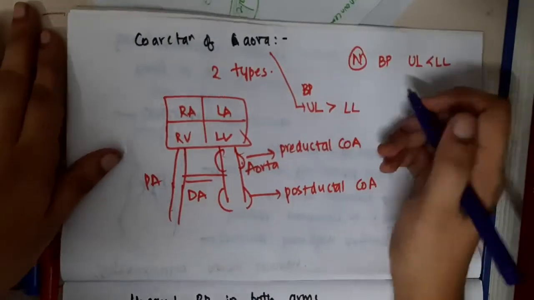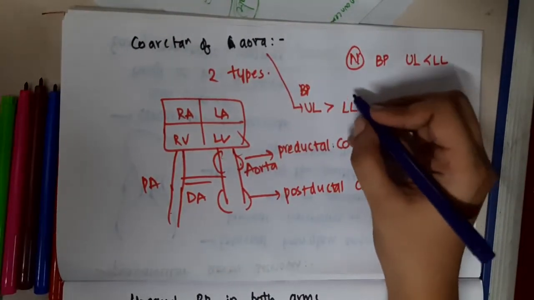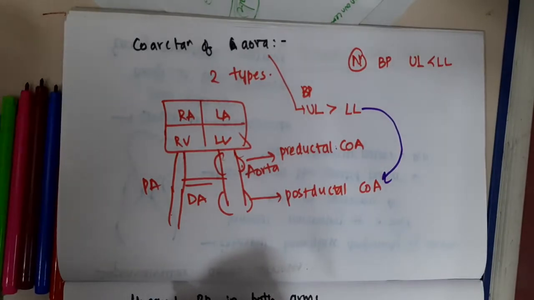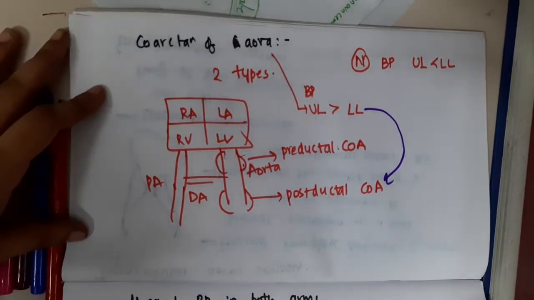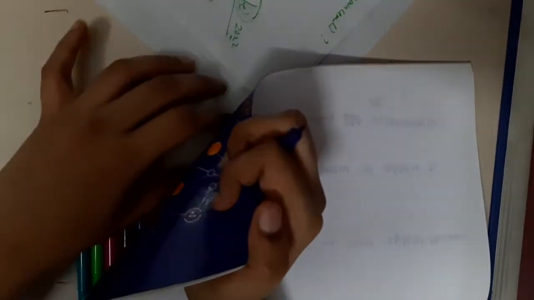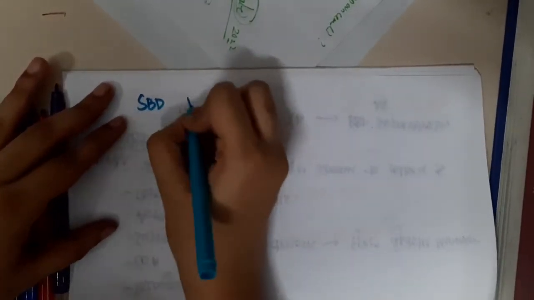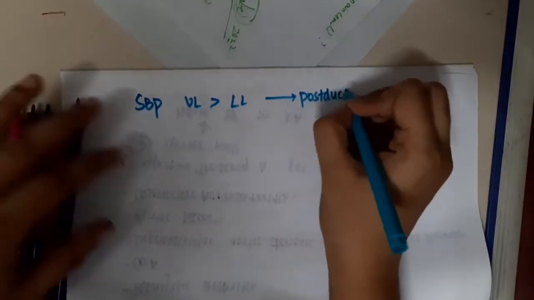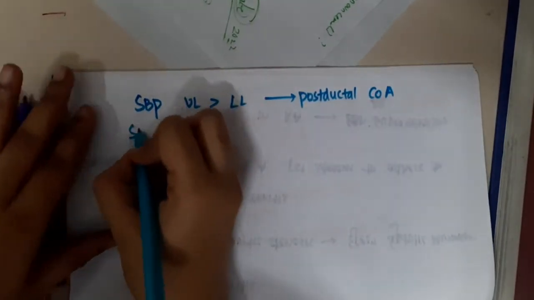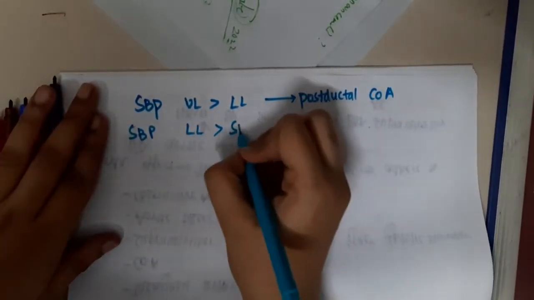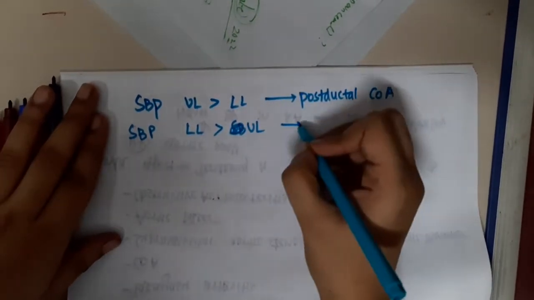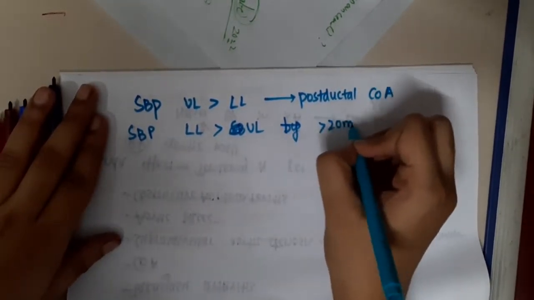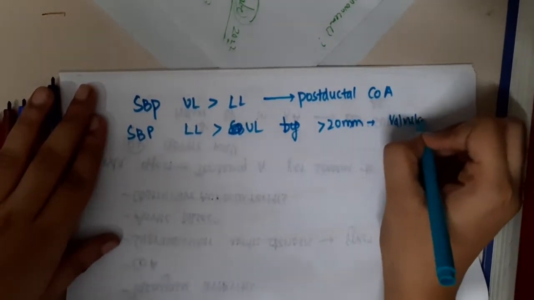One more important thing which I forgot: BP of the upper limb more than the lower limbs is mainly seen in postductal coarctation of aorta rather than preductal coarctation of aorta. One more important one-liner: systolic blood pressure of the upper limbs more than the lower limbs is seen in postductal coarctation of aorta, but systolic blood pressure in the lower limbs more than that of the upper limbs by more than 20 millimeters is seen in valvular aortic regurgitation.